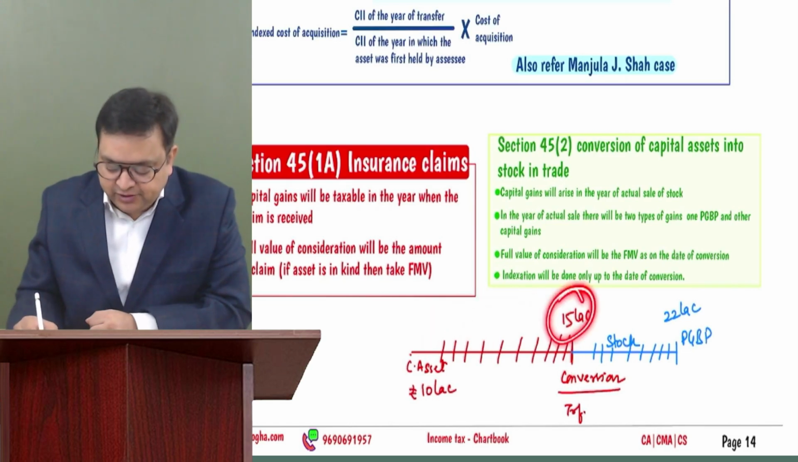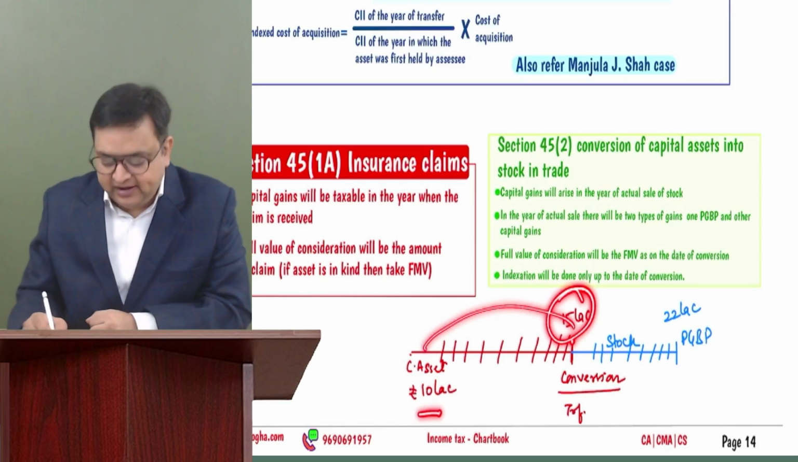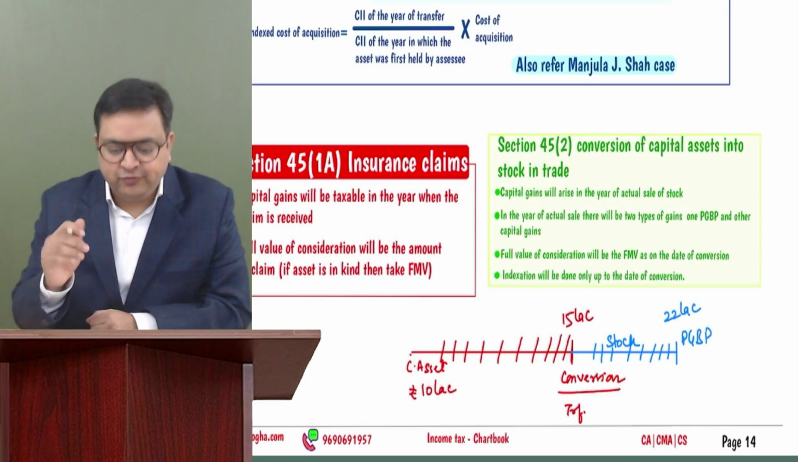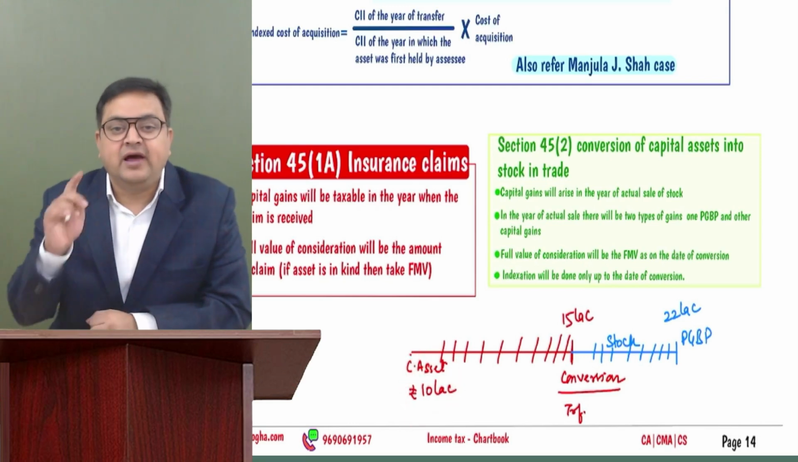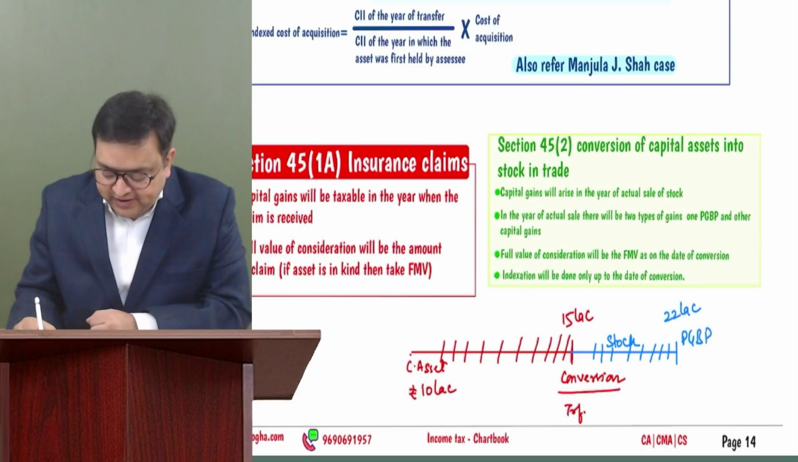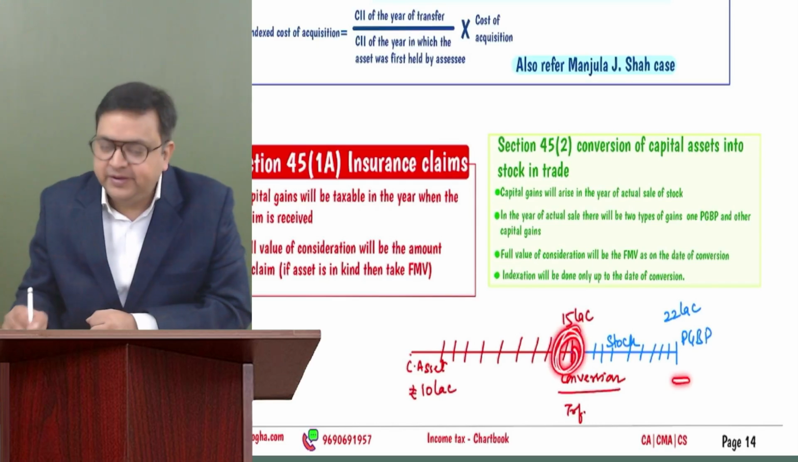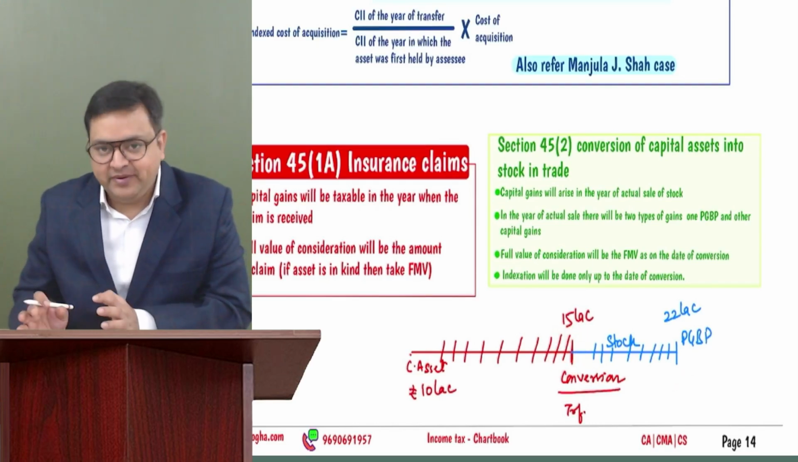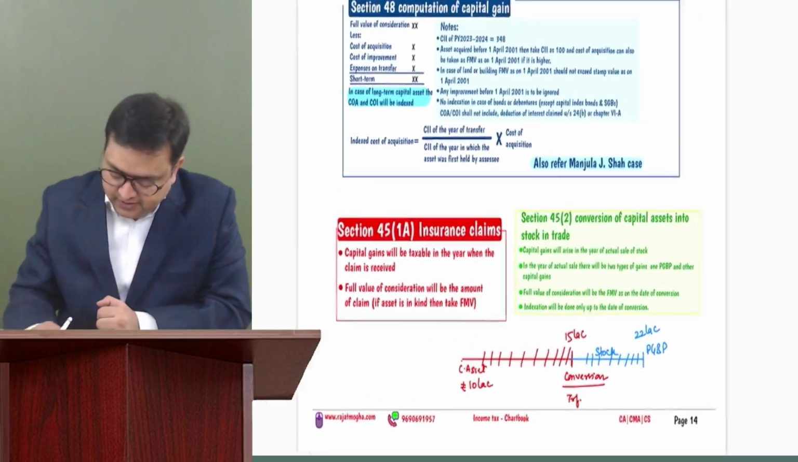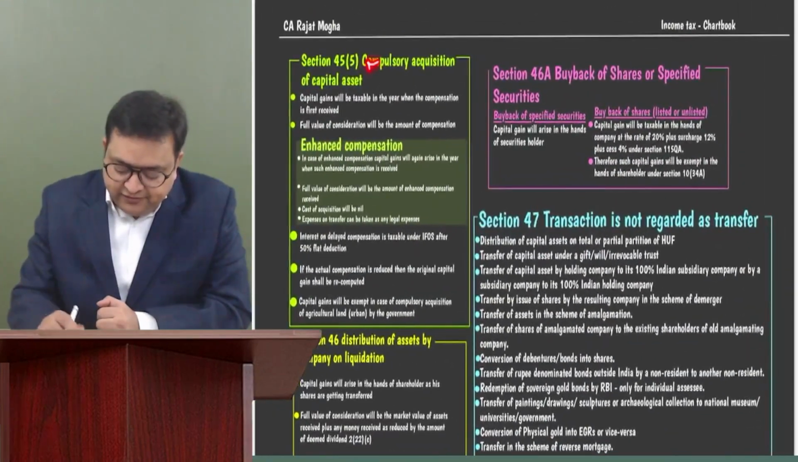Full value of consideration, what will you take? 15 lakh minus cost of acquisition, 10 lakh. And if this period, this red period, is a long-term period, then you have to index the 10 lakh also. And how will you be indexing? With the CII of the year of transfer. So this transfer happens here, but the taxability would be here. Understood? So please don't make a mistake over here. This is quite important.